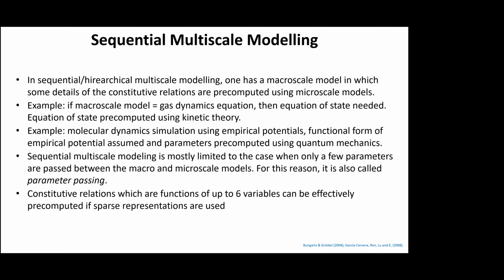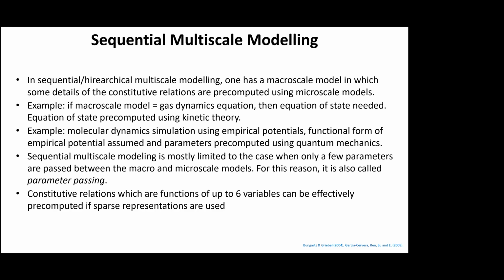So this is also mostly limited to cases where only a few parameters exist, and it's also called parameter passing. So you take the parameter from one level, the micro level, and you pass it on to the next, you collect them or average them.